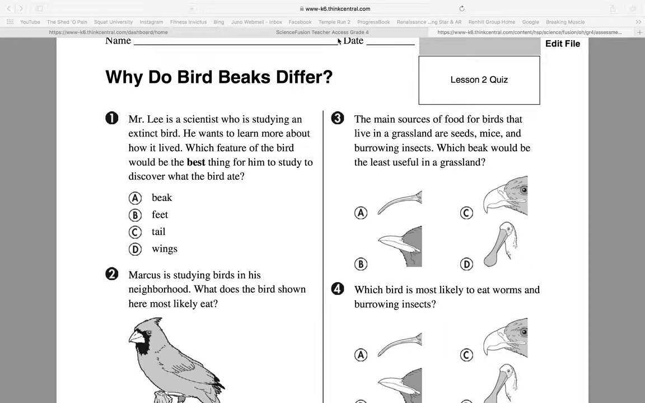Okay, this is Mr. Babcock. We are taking Lesson 2 quiz and Lesson 3 quiz. We'll start with Lesson 2.